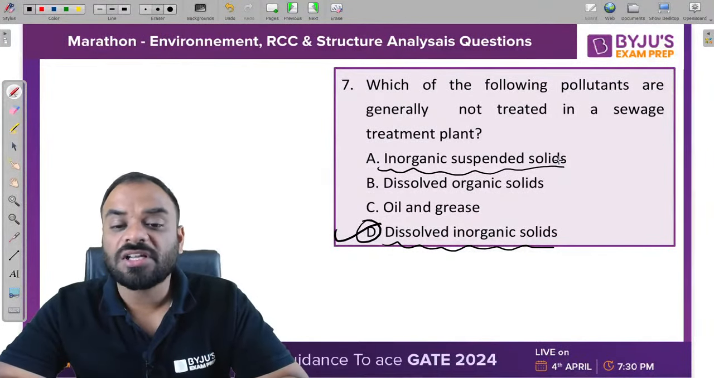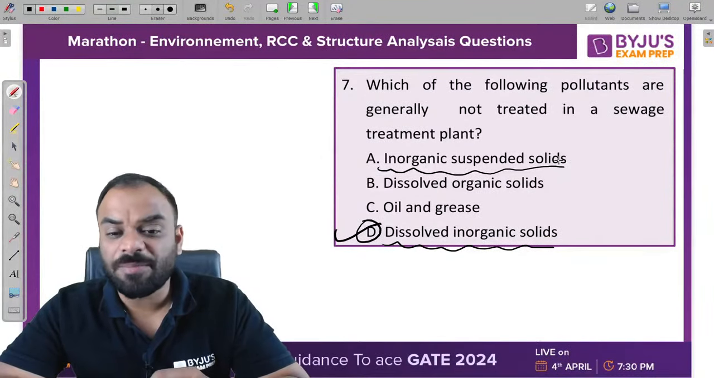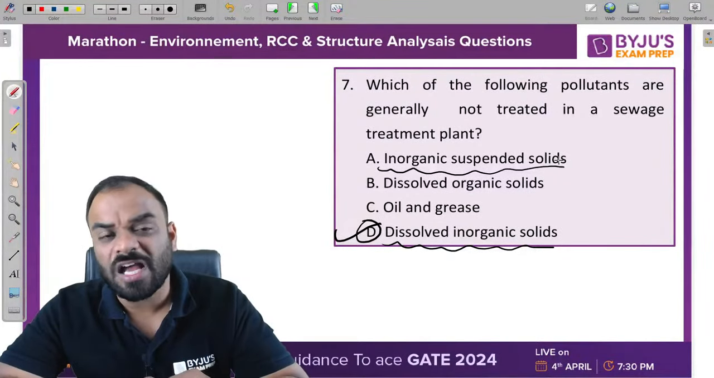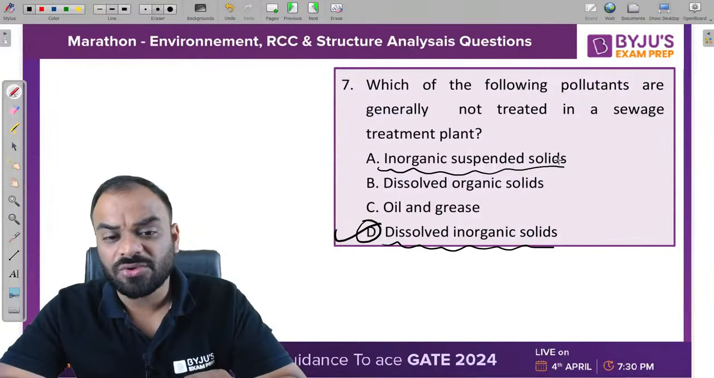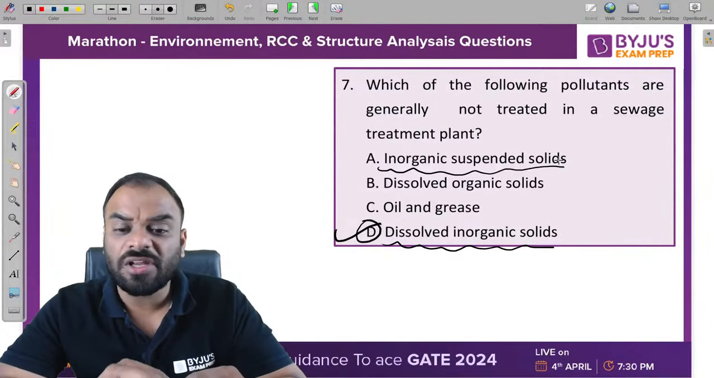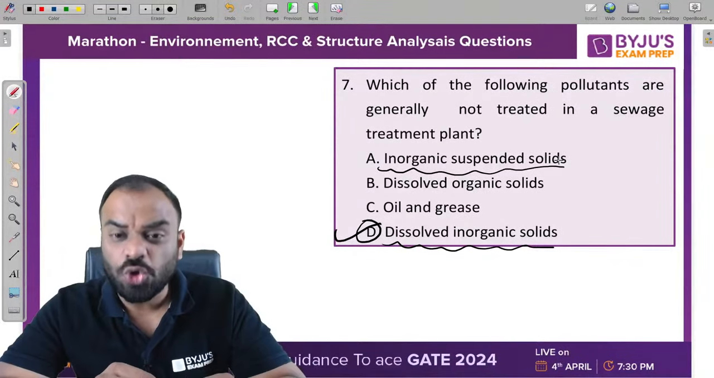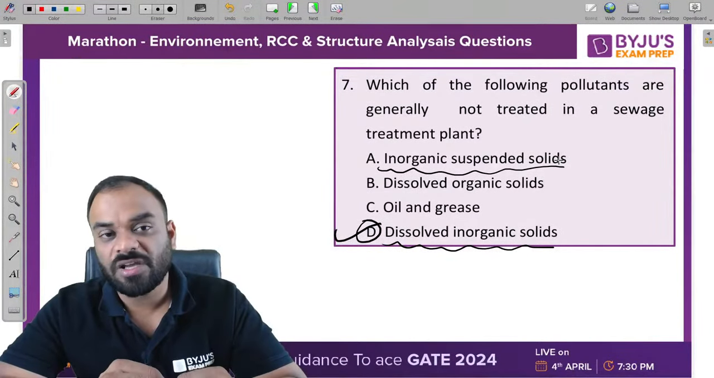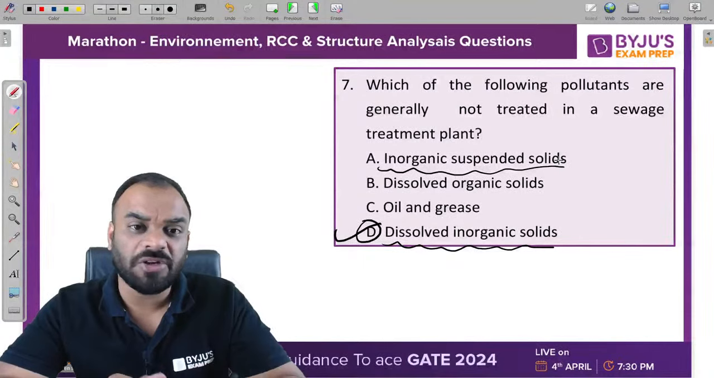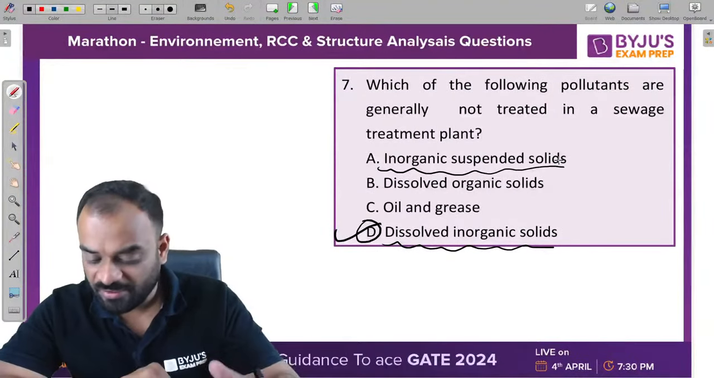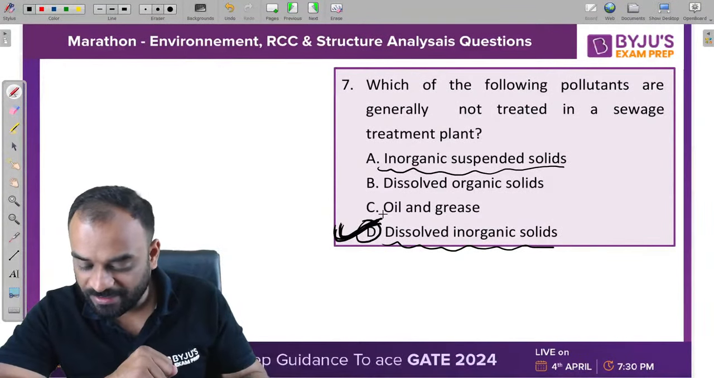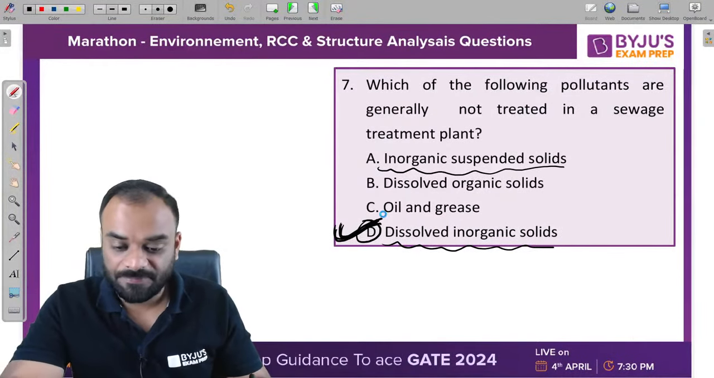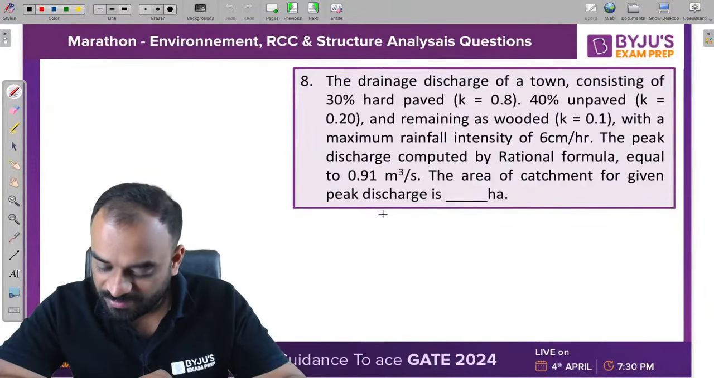But if we talk about the dissolve inorganic solid, such type of content is not too harmful for a water body also, right? But guys, the dissolve inorganic solid cannot usually be treated in the sewage treatment plant. We are not designing any kind of treatment unit to remove such type of content, right? That's why D is the correct answer. D is the correct answer. Okay. Next.